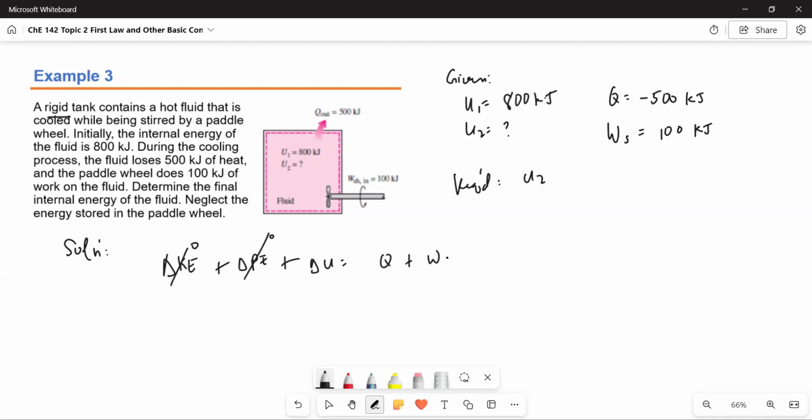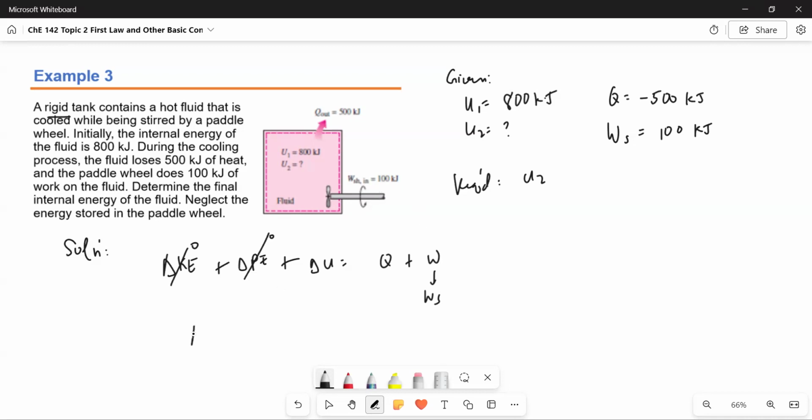Therefore, this leaves us with one type of work, which is the shaft work.